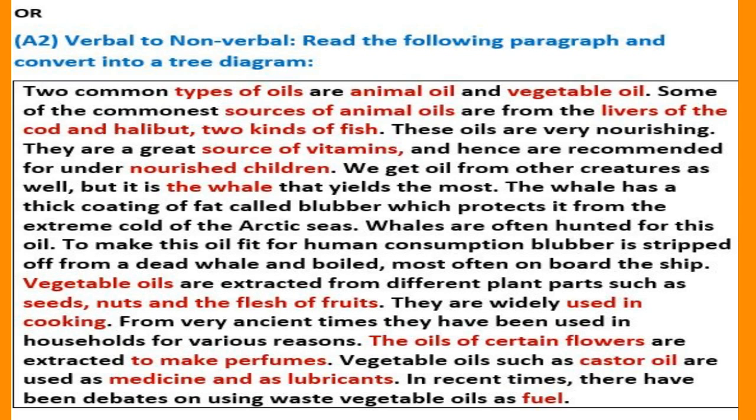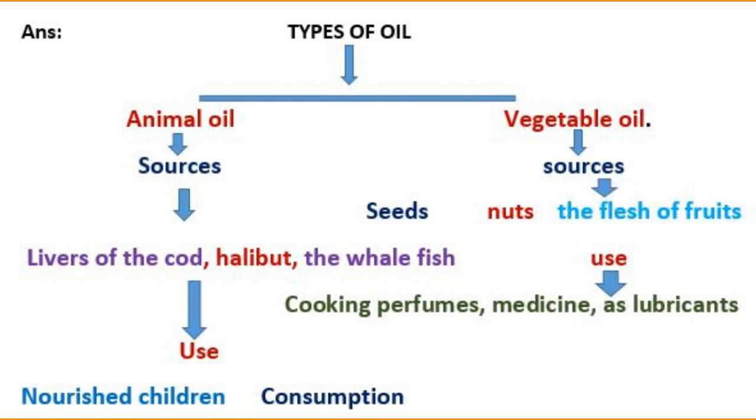Now as you can watch on screen, one paragraph is given, you read it carefully, and I have highlighted its main points in red color, and according to the question, verbal to non-verbal, read the following paragraph and convert it into a tree diagram. So I have converted these highlighted points into a tree diagram form.